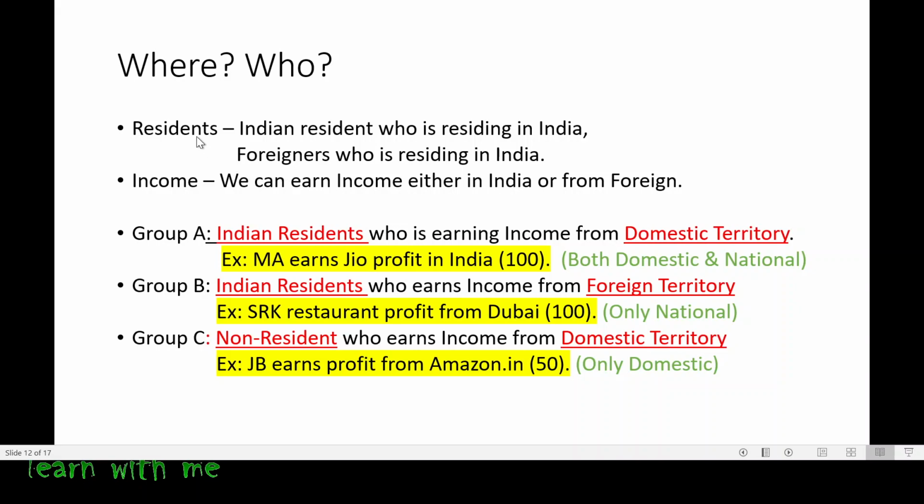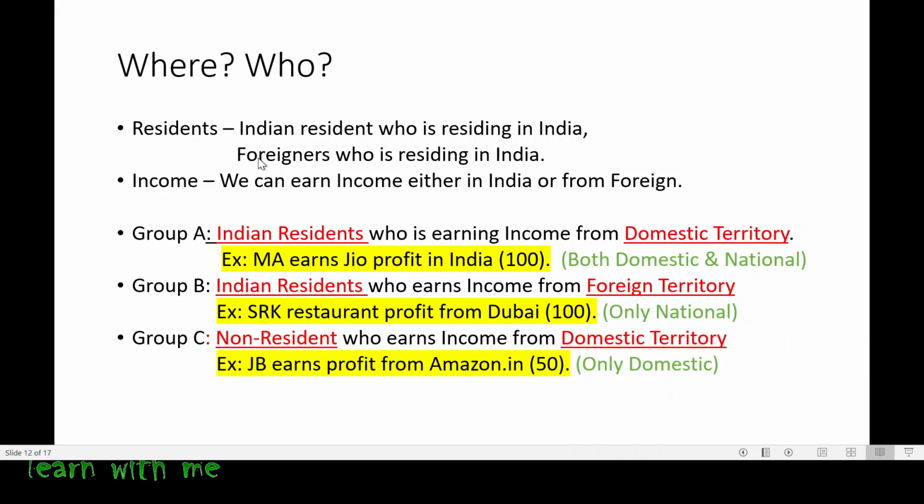Now who is a resident? A resident is a domicile Indian person who is born in India, who is staying in India, and who is doing business in India. You all know that. Now who is a foreigner or a non-resident? A foreigner or non-resident is a person who is staying in India, that's all, but he is not a resident of India. In turn, he is a non-resident because he is a foreigner.